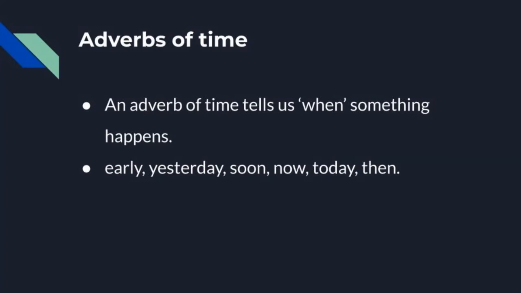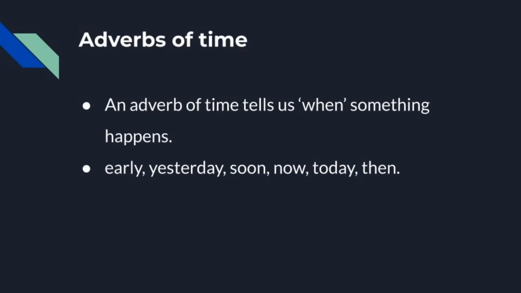Now adverbs of time tell us when something happens. Adverbs of time tell us something about the time that something happens.